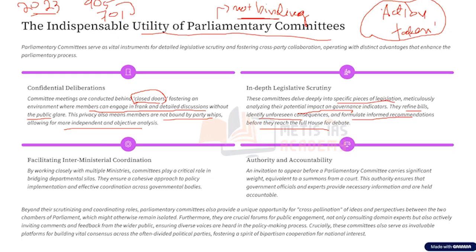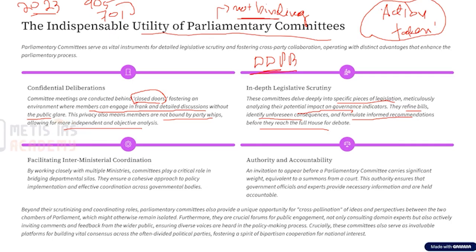Another very important thing that I want to highlight is, if we consider the recent years, the most important thing the parliamentary committee has done is with respect to the digital data protection bill, which is now an act actually. What happened was that in 2017, there was the Puttaswamy judgment.